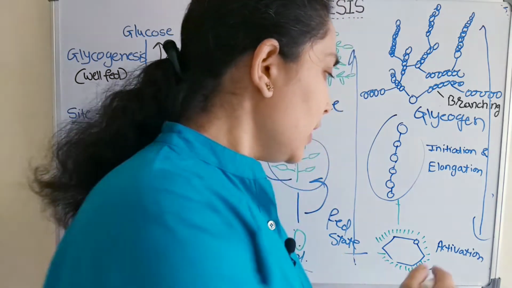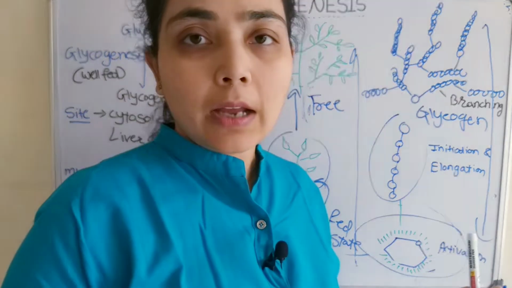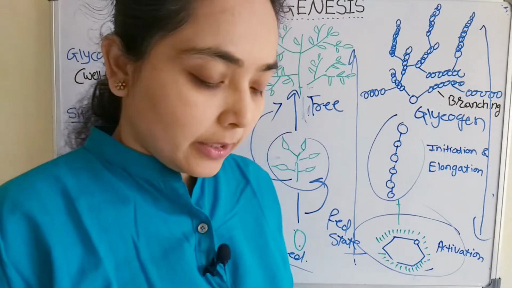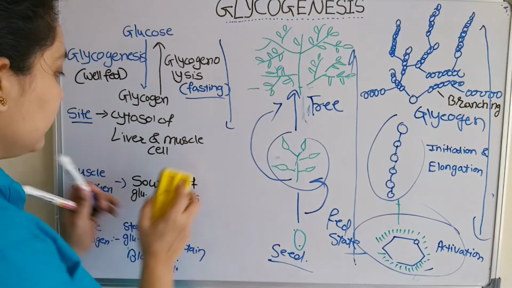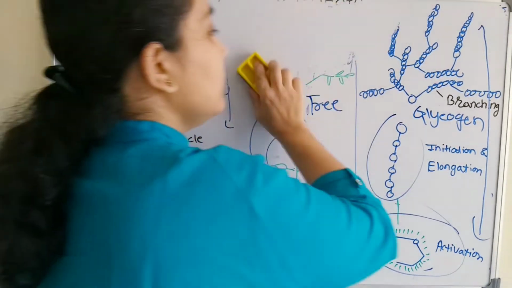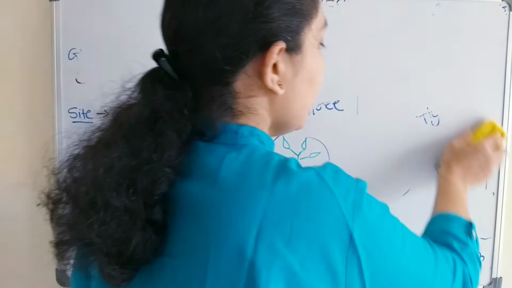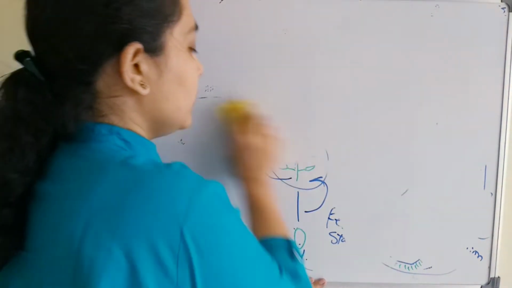In today's class we will discuss the first step of glycogenesis, that is the activation, how the glucose molecule will get activated. I hope everything is clear here. Now let us continue our discussion with the activation of glucose molecule.